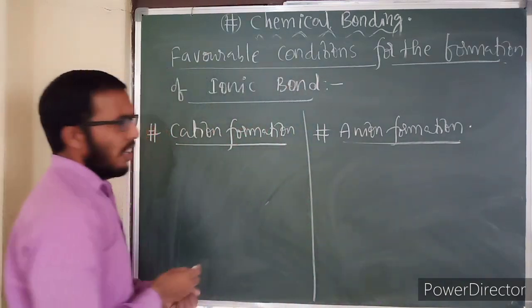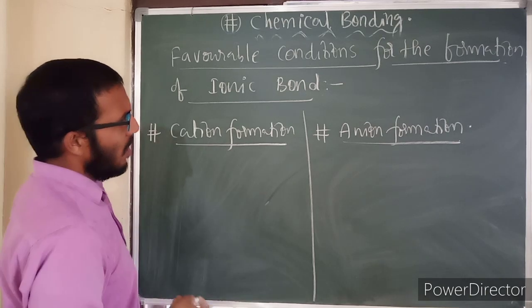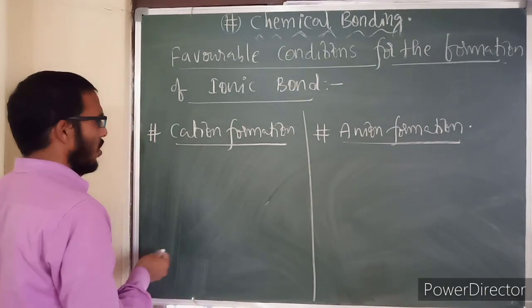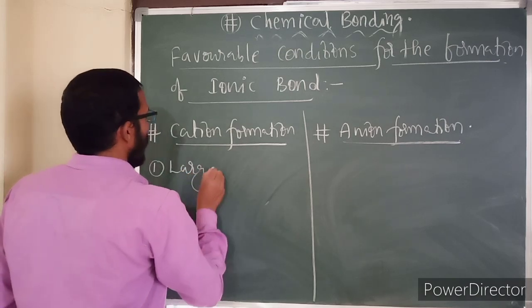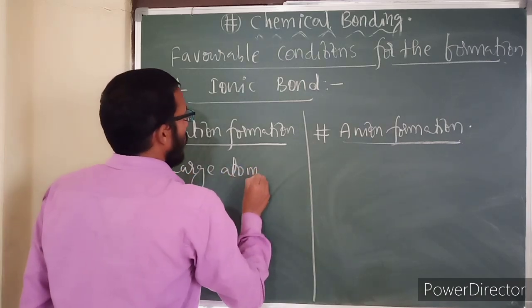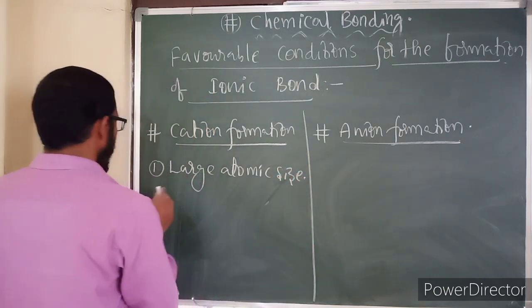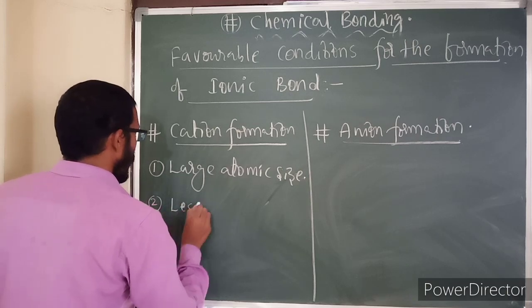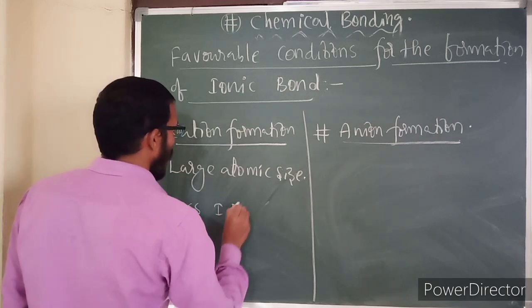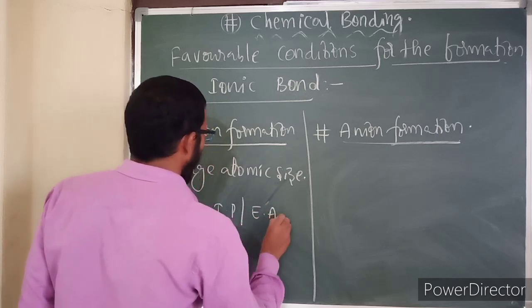Now, how will the cation be forming here? I will list out all the points, then I will explain each one in great detail. First, large atomic size. Next, low ionization potential or less electron affinity.